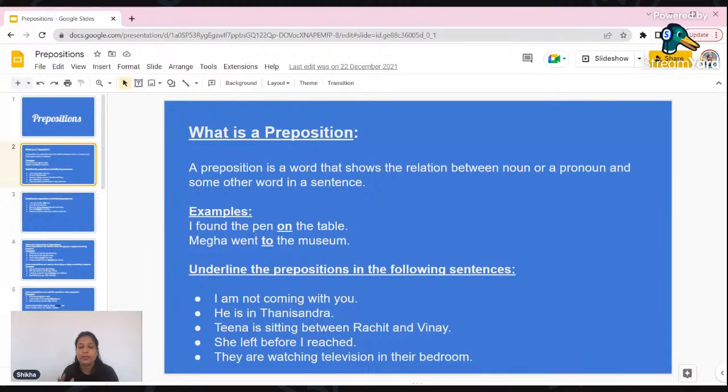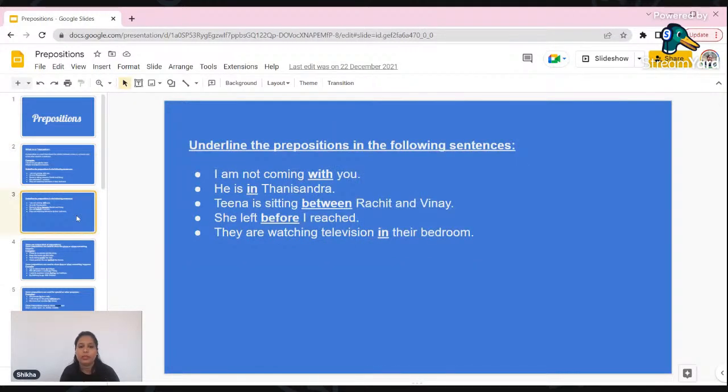So whenever you are giving some destination or any place name, before that you have to use to. I went to the market yesterday. Okay, I went to Goa last month, right? So whenever you are giving some place name or talking about your destination, before that you have to use this preposition to. Okay, so let us move forward. Here there are some more examples for you to understand.